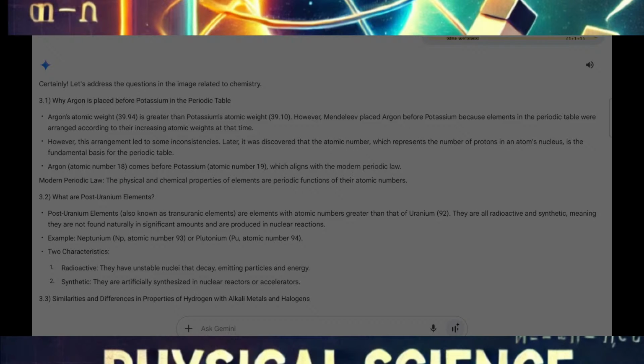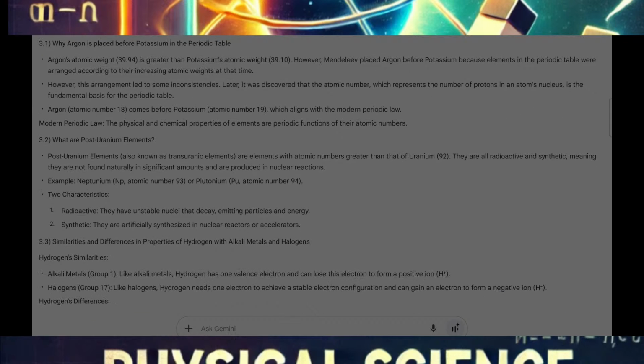Later, it was discovered that the atomic number, which represents the number of protons in an atom's nucleus, is the fundamental basis for the periodic table. Now, argon, whose atomic number is 18, comes before potassium, whose atomic number is 19, which aligns with the modern periodic table.